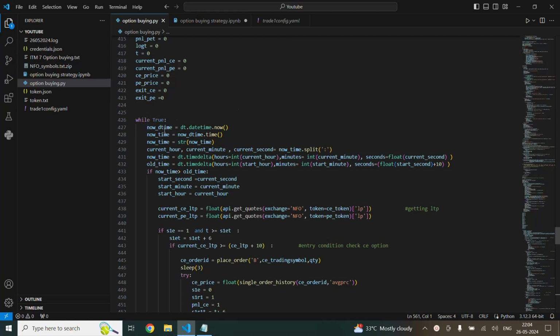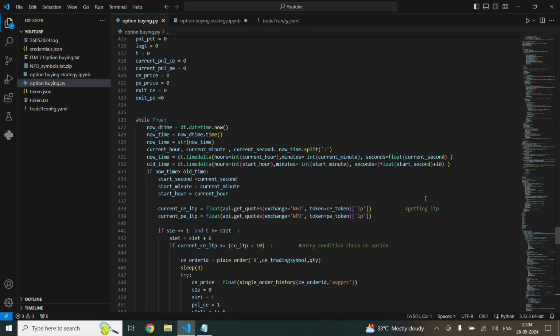It enters a while loop where it will save the current time, and it will check every 1 minute. Here I have increased it by 10 seconds.